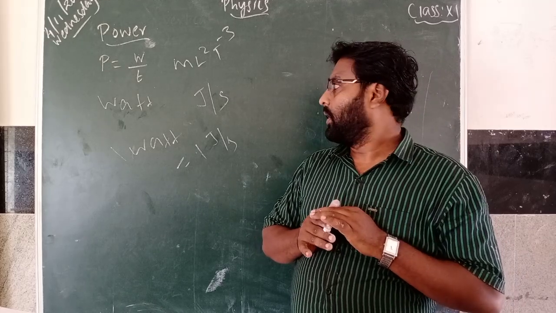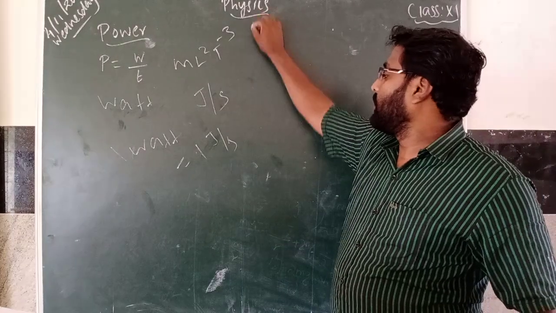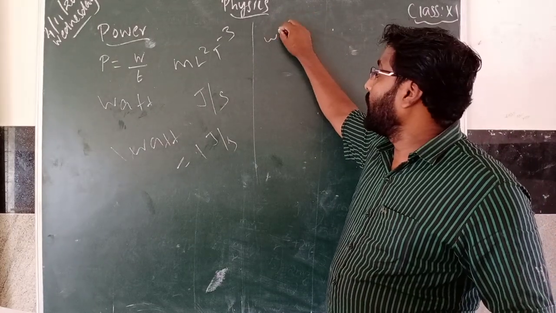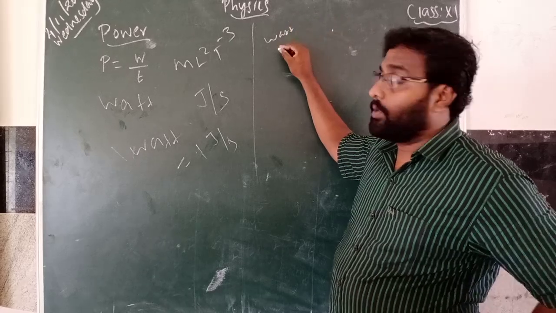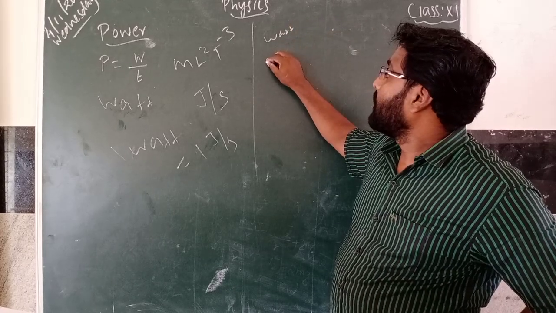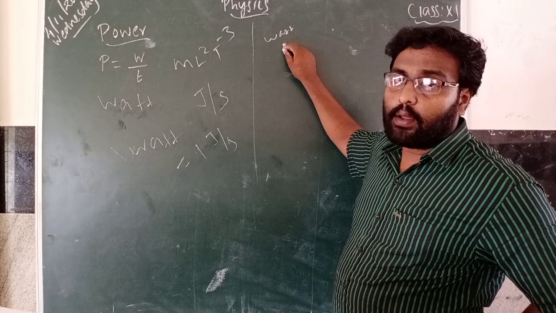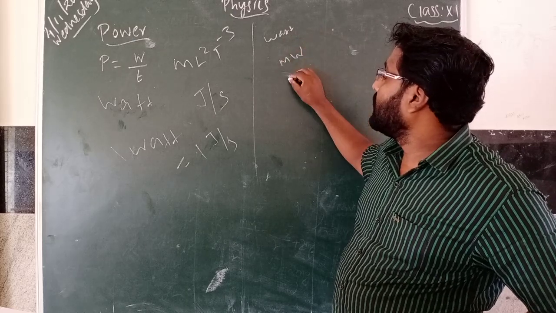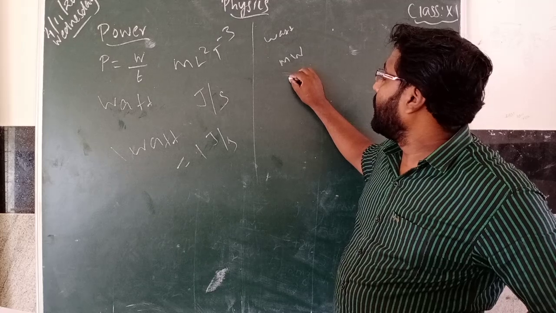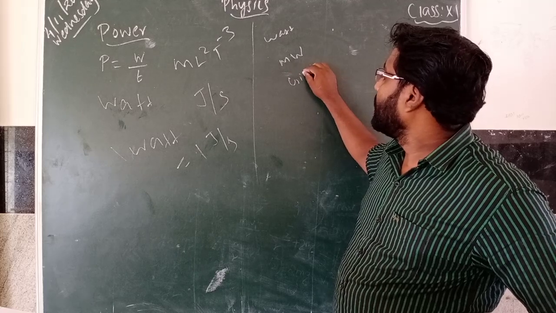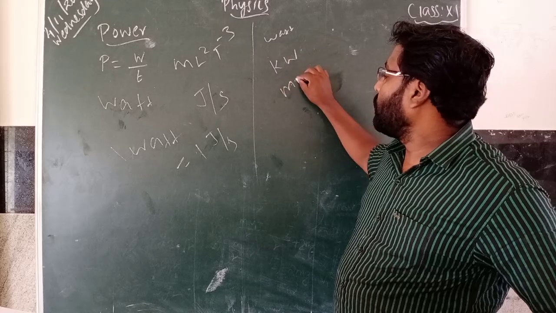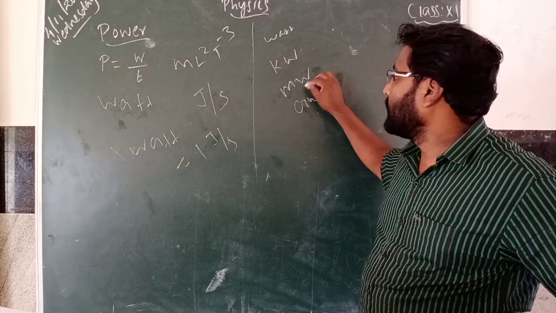Now we are using many units for power. Watt is the lowest unit. Normally we are using watt. Then for higher units we are using kilowatt, megawatt, gigawatt.